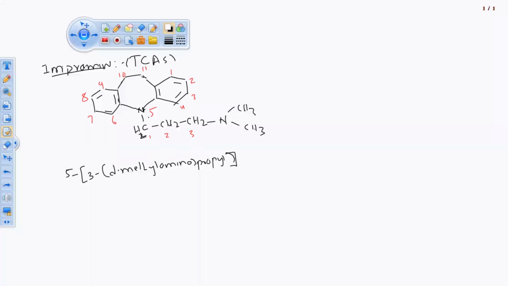Now substitution is over. What is there on fifth position? Now I'm going to take this structure to write the chemical name. This substitution is left. So what we have to do? 10 and 11. Already we have figured out that 10 and 11 is saturated one. It's not unsaturated. So carbon 10 and carbon 11 is dihydro,